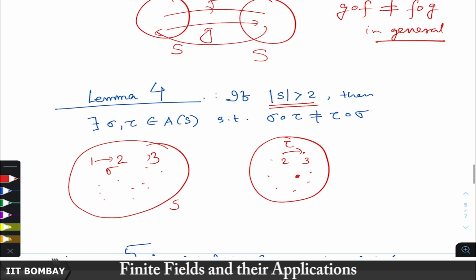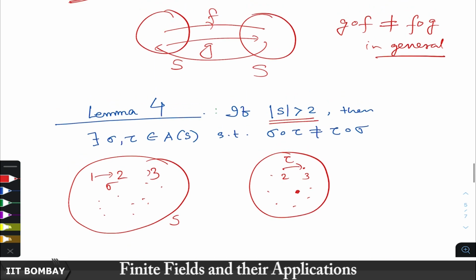So, now let us see what is tau composition sigma. First you apply sigma and then you apply tau. You first apply sigma, then 1 goes to 2 and then you apply tau, 2 goes to 3. So, 1 goes to 3 by the composition map tau composition sigma. What happens to 2?